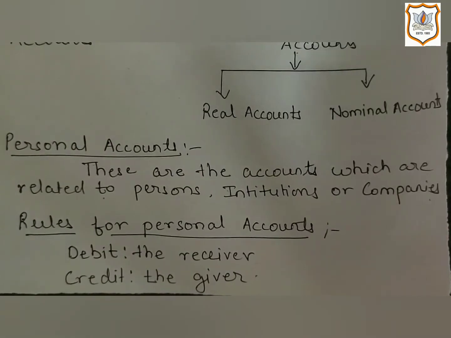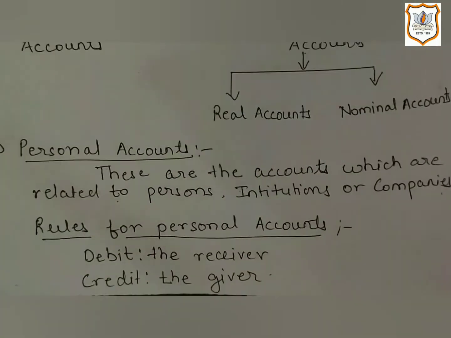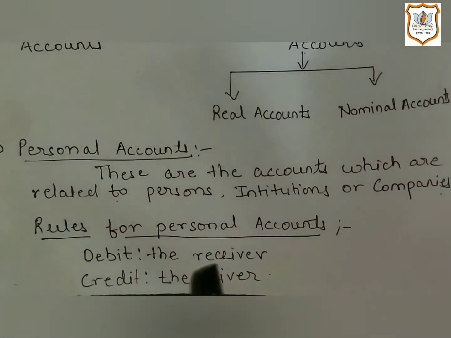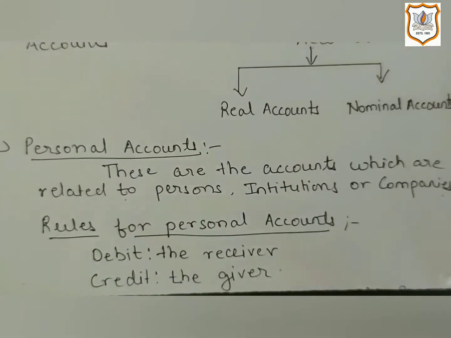According to this nature of personal account, the rules of debit and credit are framed. So here is the rule for personal account: debit the receiver and credit the giver. Whenever a person receives the benefit in the form of goods or cash, the account of the person is debited by the amount of benefit received. Let us understand it with the help of examples.